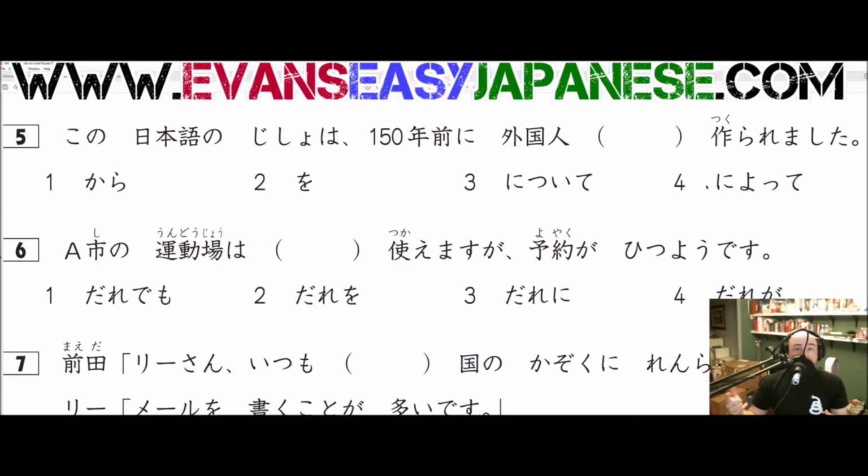And the ni particle, even though I had nothing to do with eating the pizza, we could use the ni particle for me because I was negatively affected by the pizza being eaten by a monkey. So, when we have a situation where, 150 years ago, ni, I was negatively affected ni by you, ni, eating my pizza.